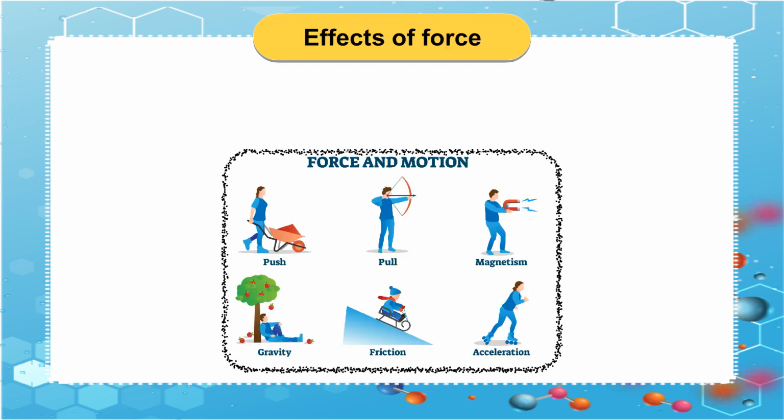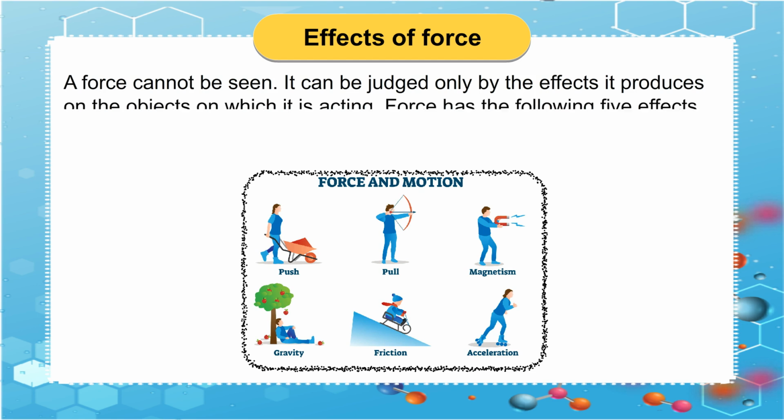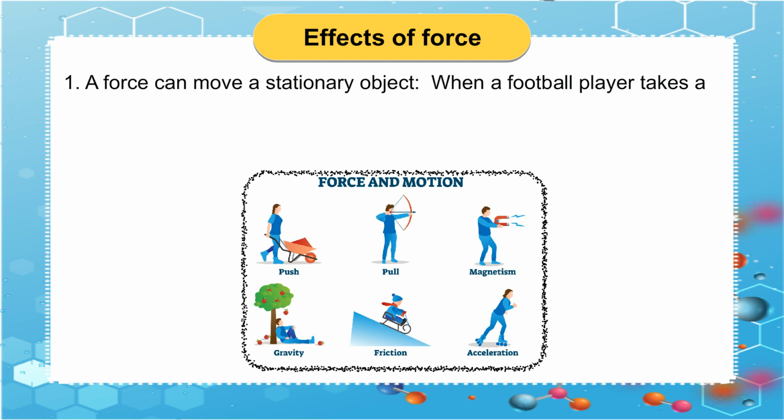Effects of force. A force cannot be seen. It can be judged only by the effects it produces on the objects on which it is acting. Force has the following 5 effects on the objects. 1. A force can move a stationary object.